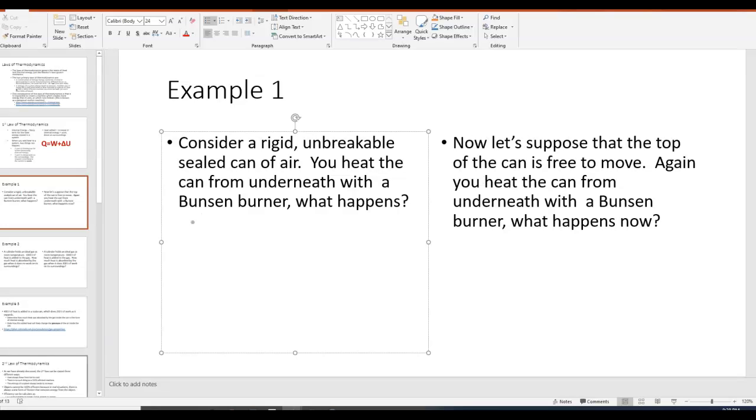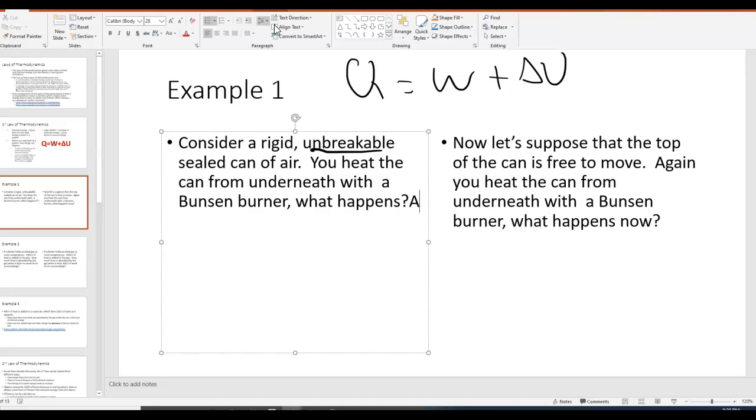first law of thermodynamics. Okay, it says that Q equals W plus delta U. Okay, so if we're saying that it's a really hard, unbreakable can, if the can can't expand, then the work done has to be 0. Okay, so how would we answer this question?